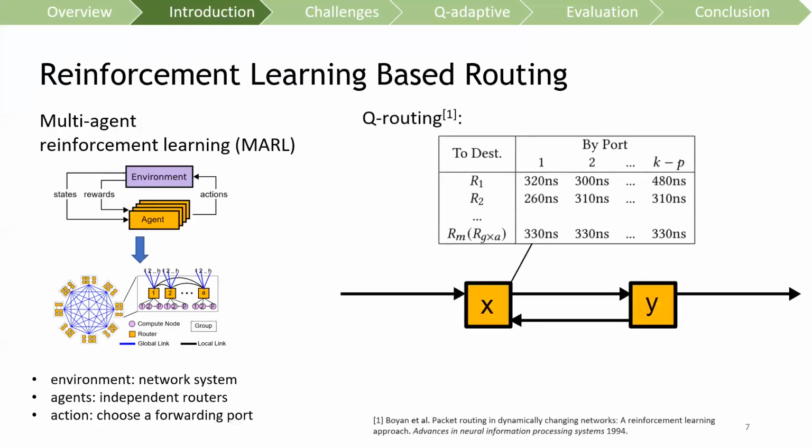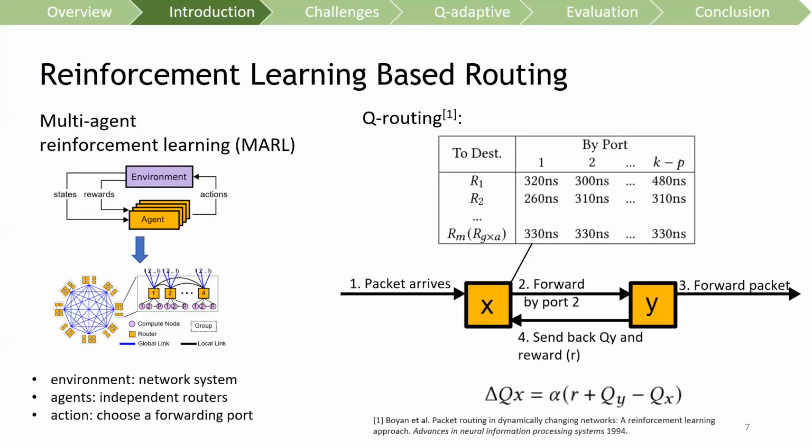Queue routing is a pioneering work in applying RL techniques for network routing. In queue routing, each router maintains a queue table that contains queue values. Queue values are the estimated packet delivery time from the current router to different destinations. For example, when router X receives a packet for destination R1, it first reads the table to find the port with the smallest estimated delivery time and forwards the packet through that port.